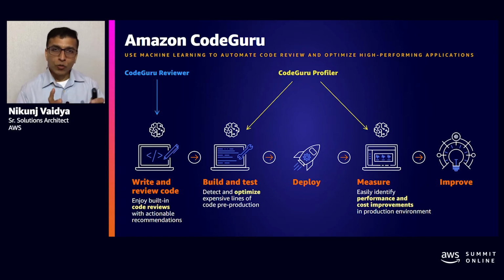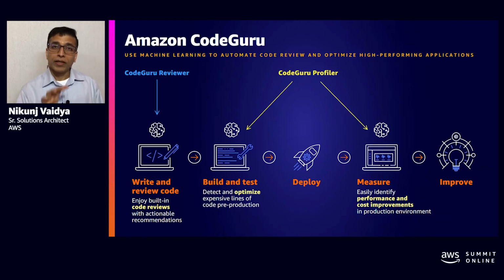Now, let us zoom in on Amazon CodeGuru Reviewer and understand, from the Reviewer perspective, what functionalities it offers. Now, why Amazon CodeGuru Reviewer? In a typical software development workflow where we conduct manual code reviews, we'll often encounter the status of code being blocked on code reviews. That could be due to unavailability of the SMEs or many other factors. That not only impacts the agility and velocity of your releases, but manual code reviews also lack consistency and thoroughness.